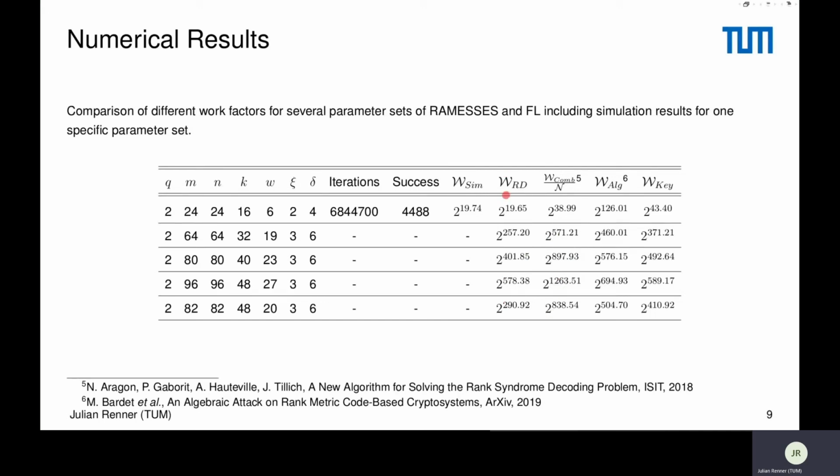We also compared our algorithm to this naive approach, where we basically run a key-equation-based decoder on the problem. This leads at a certain point to an underdetermined system of equations, and if we search through its solution space, we get these complexities.